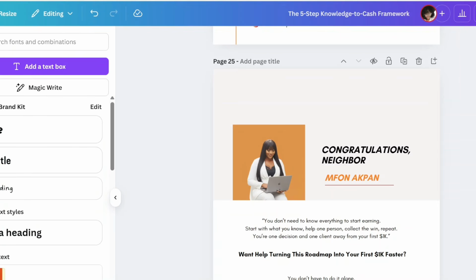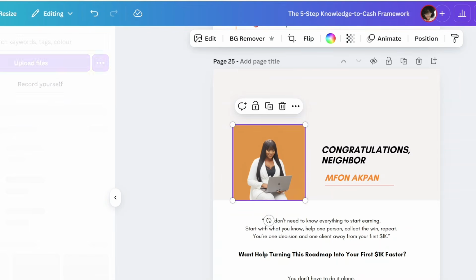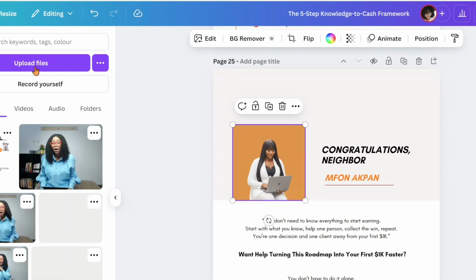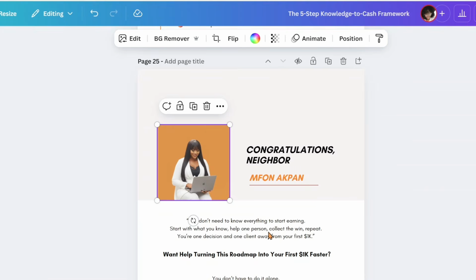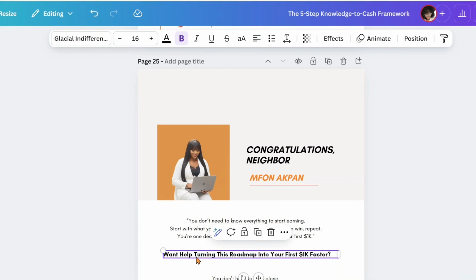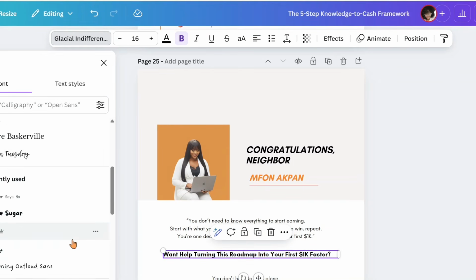If you want to upload your image, your picture, just like I did here, you want to come here where it says upload. You click on upload files. It will take you to your computer folder and you upload the image you want to upload. Basically, this is it. If you want to change your font, you click on here, you come here, different fonts that you can use. Again, once you see a crown, just like this one, my brand kit, you don't want to use it if you're using Canva free version. So aside that, there are so many amazing fonts you can use with the free plan as well.